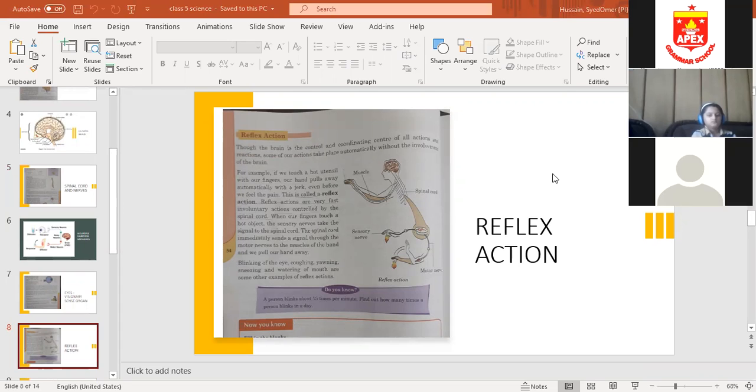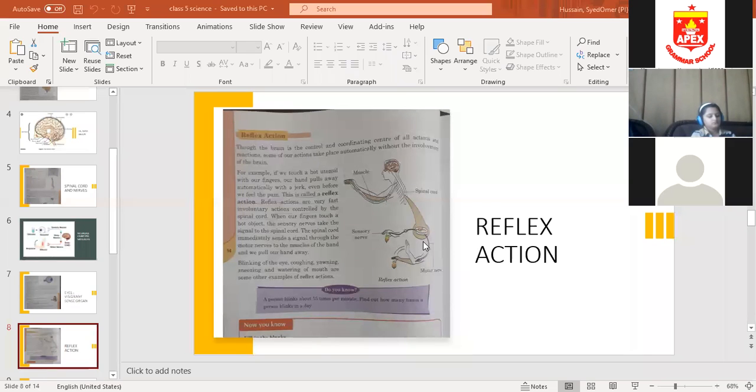We have studied in the previous lecture that sensory nerves take signals from the sense organs, like this hand. Now this is a sense organ, the skin. If we touch a hot object, the sensory nerves take the signals towards the spinal cord, and then the spinal cord produces a response and sends it through the motor nerves to the muscles. So the motor nerves, they are now asking where motor nerves send signals.